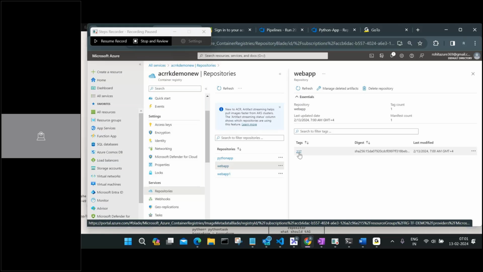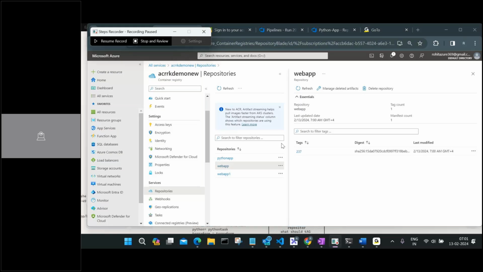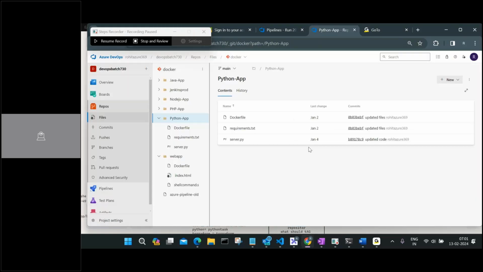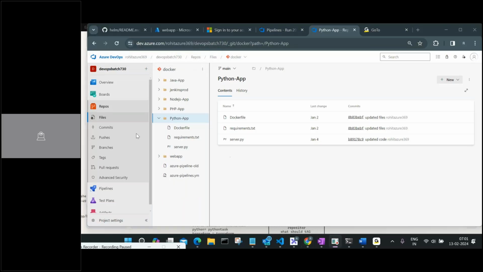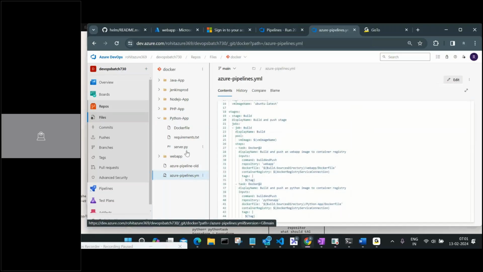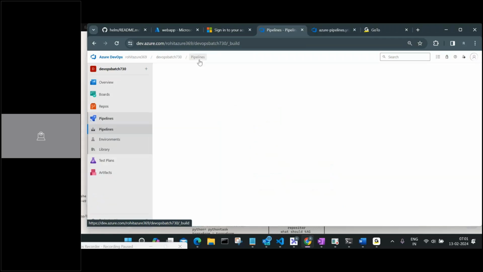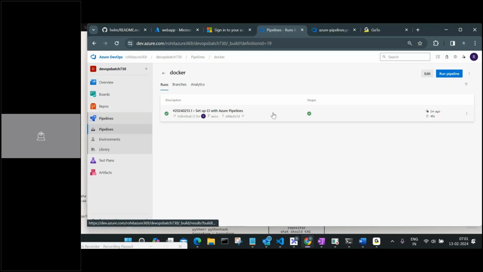In case I made any change, say I went in here, because I've created that pipeline, now I can see this pipeline should be here. I'll just refresh this one. Okay, so I can see this is my pipeline YAML, which is having everything, whatever I have. I'm going to make a small change here. If I go back, I don't see any pipeline here. The pipeline is right here, and this Docker pipeline is fine. There's only one thing which is really working. Very good. If I go back again to my pipelines, I'll just be here.